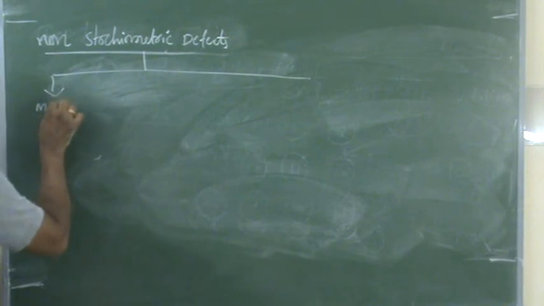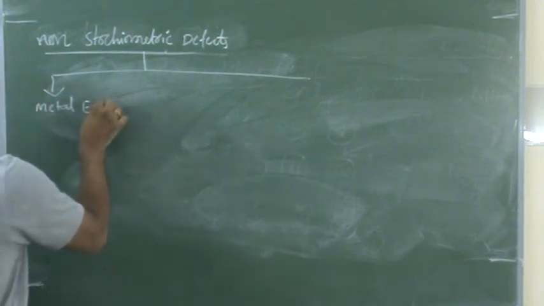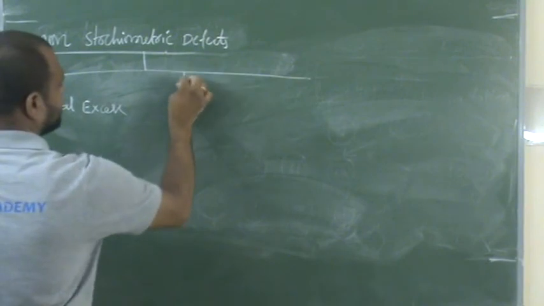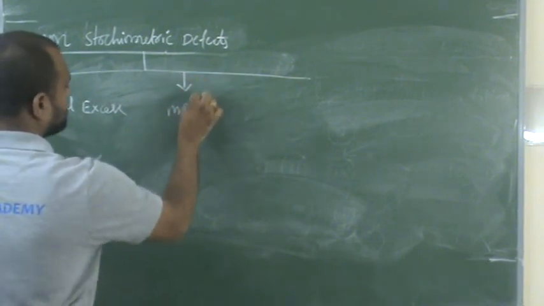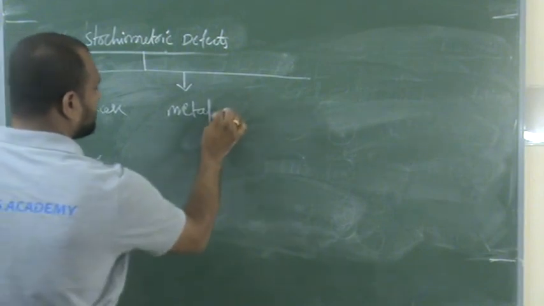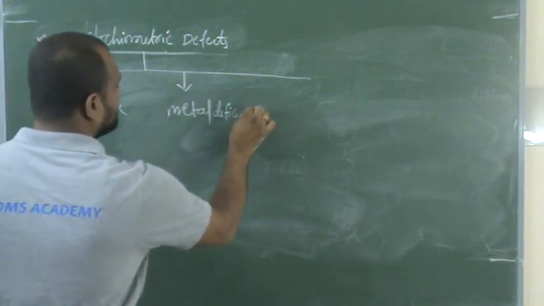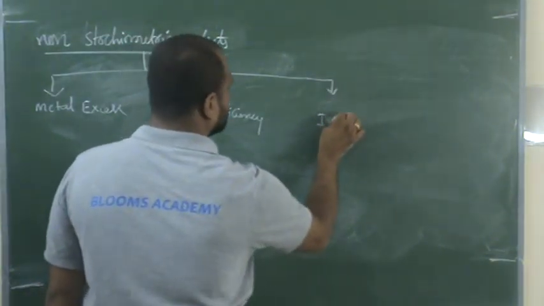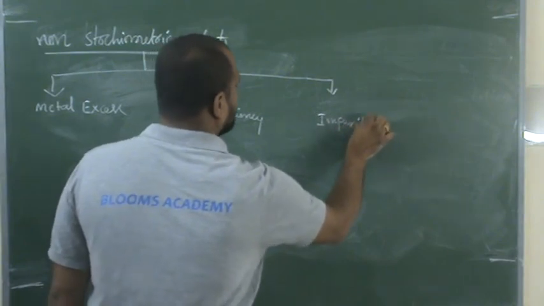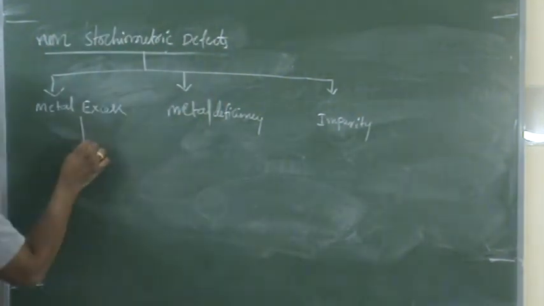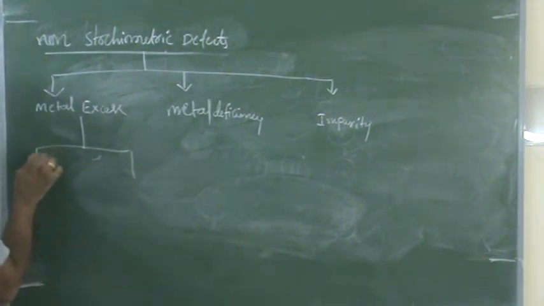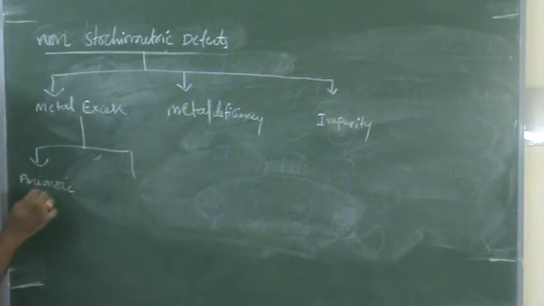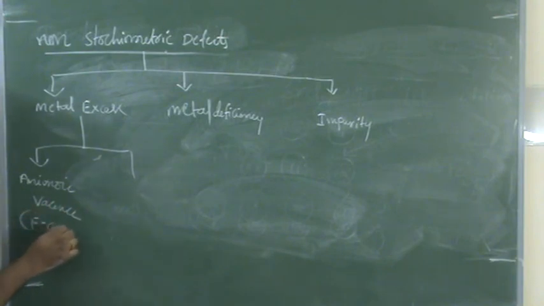They are metal excess, next is metal deficiency, and the third one is impurity. Metal excess is again of 2 types. Anionic vacancy, caused by anionic vacancy. In this you should mainly remember the F center.